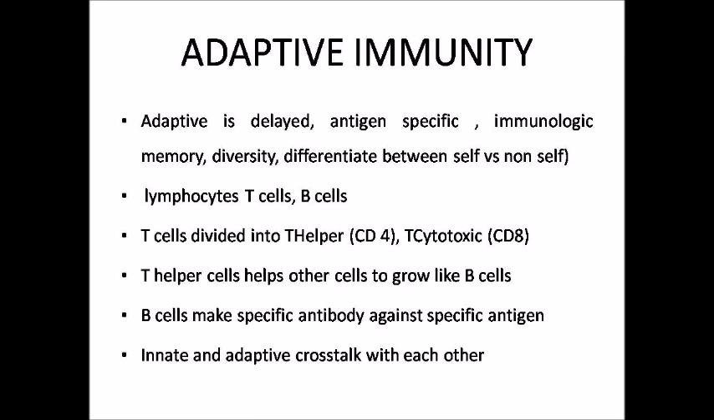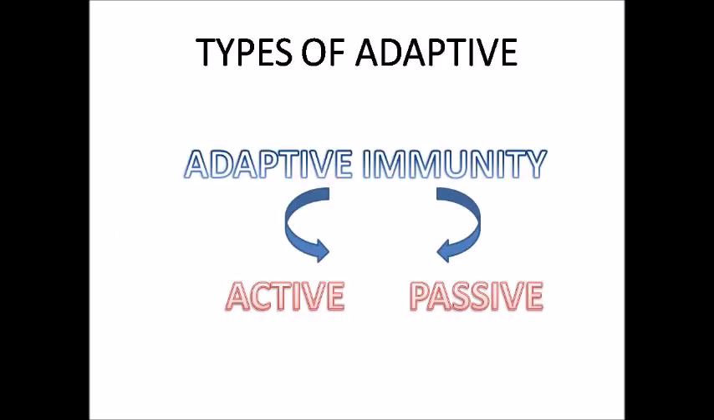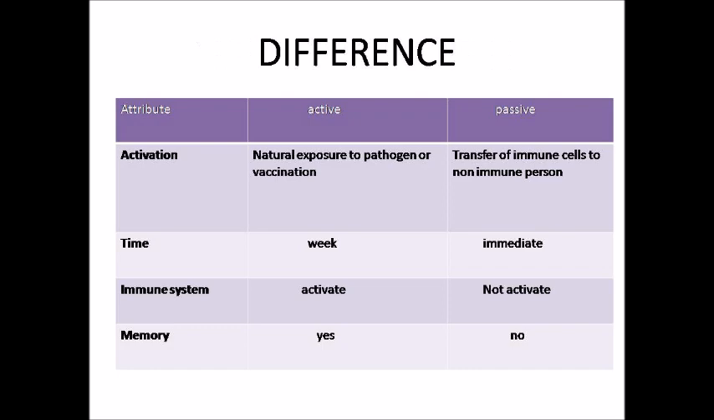So innate and adaptive immunity crosstalk with each other. Adaptive immunity is of two types: active adaptive immunity and passive adaptive immunity. Now the difference between them. Active adaptive immunity is activated naturally by exposure to a pathogen or by vaccination. In vaccination, we give attenuated antigens that lead to the activation of the immune system.